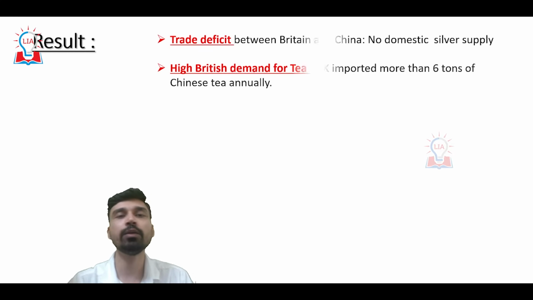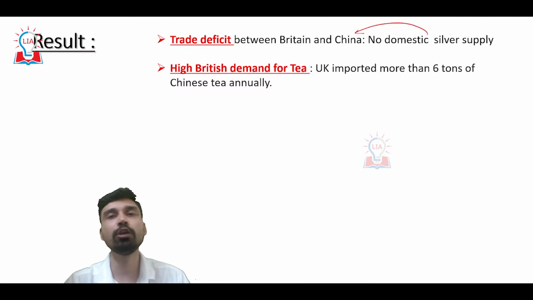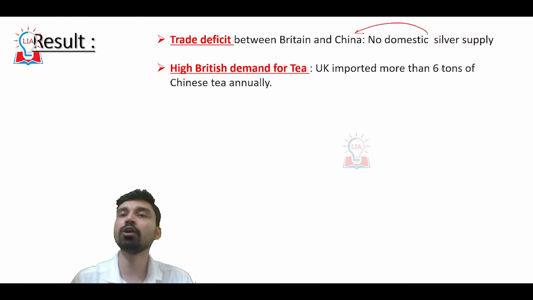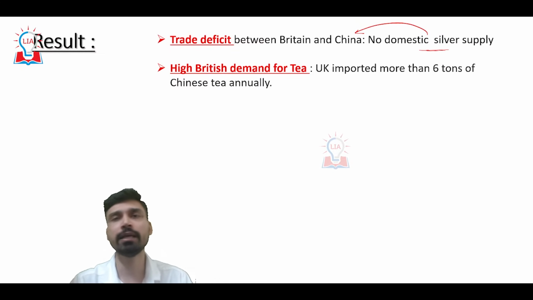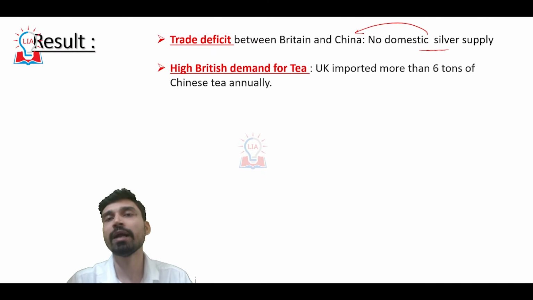So all this led to the development of, as we discussed, a trade deficit between Britain and China, because the Qing dynasty wanted their payment in silver and Britain did not have any domestic silver supply, so it had to depend either on Mexico for obtaining silver, or on other colonial powers who had silver mines under their occupation.